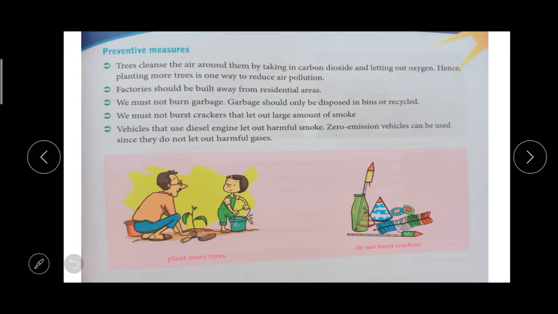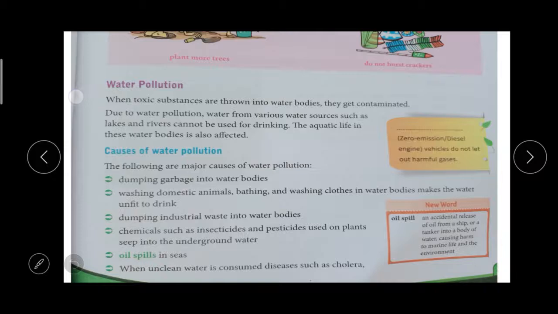So what are the preventive measures we can take? The first one is we should plant more trees. Second, factories should be away from residential areas. Third, we should not burn the garbage. The garbage should be disposed of in the bin. Then we should not burst crackers. Last one, we can prefer zero emission vehicles. Do you understand this air pollution?